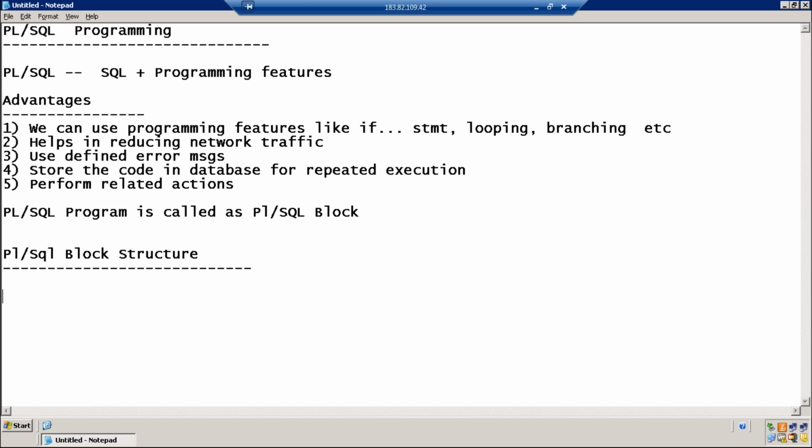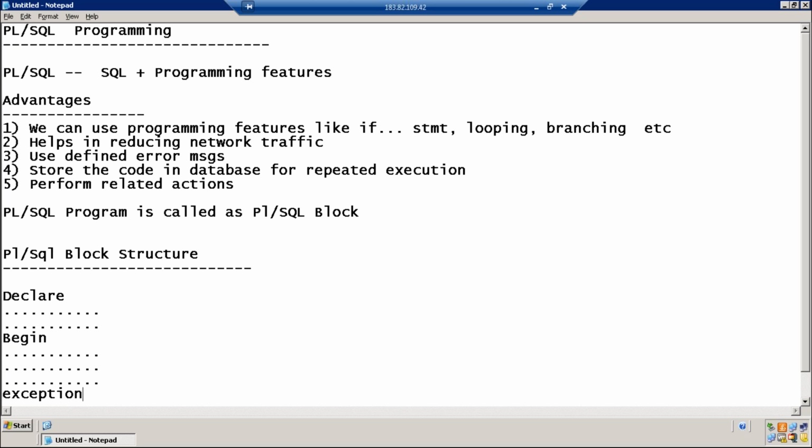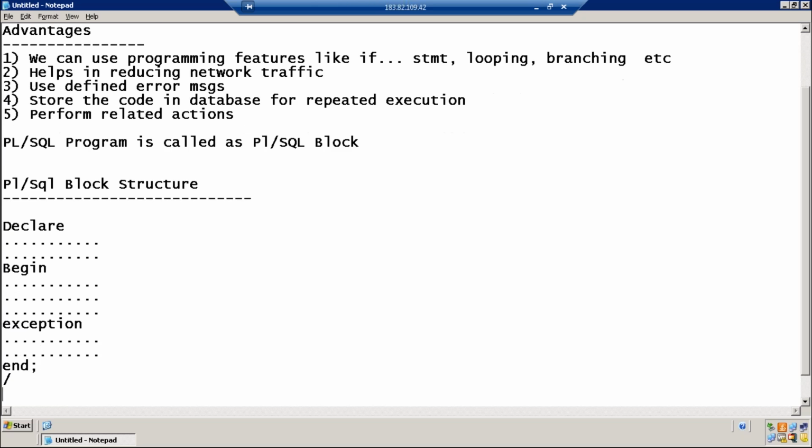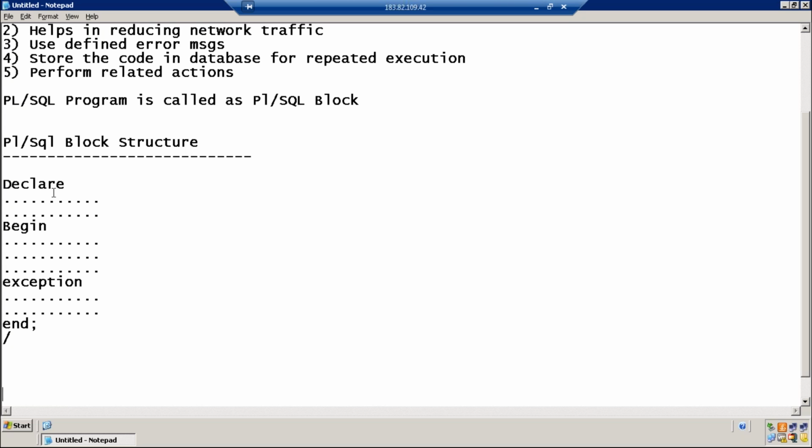PL/SQL block structure mainly contains three sections: declare section, executable section, exception section. Lines between declare and begin are called the declare section.